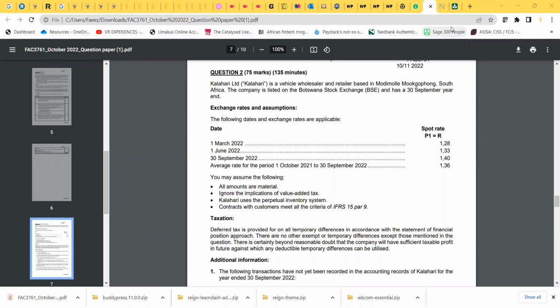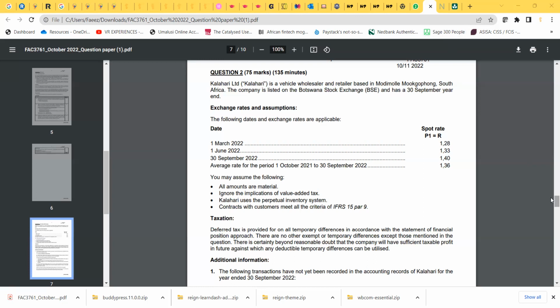So what I'm going to do, I'm just going to read the introduction for the whole question, and then I'm going to focus on the revenue aspect. I'm not going to read the entire question, so just the revenue aspects and then the general part of the question, and then we will go through the required, and then I'm just going to show we need to think about the certain issues that we needed to consider when dealing with this revenue question.